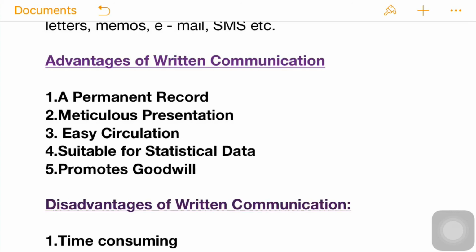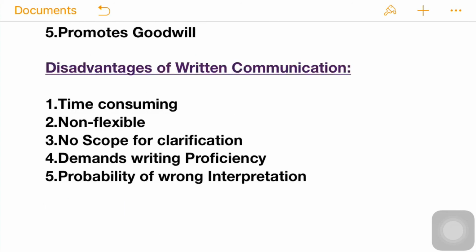Some of the advantages are given in the book also, like easily understandable, a permanent record for future, duplication is easy, easy to preserve and distribute, easy for legal tender, and no misinterpretation. Next we are having the disadvantages of written communication. In this, first is time consuming. The preparation of written documents is time consuming. It costs the valuable time of both the writer and the reader.